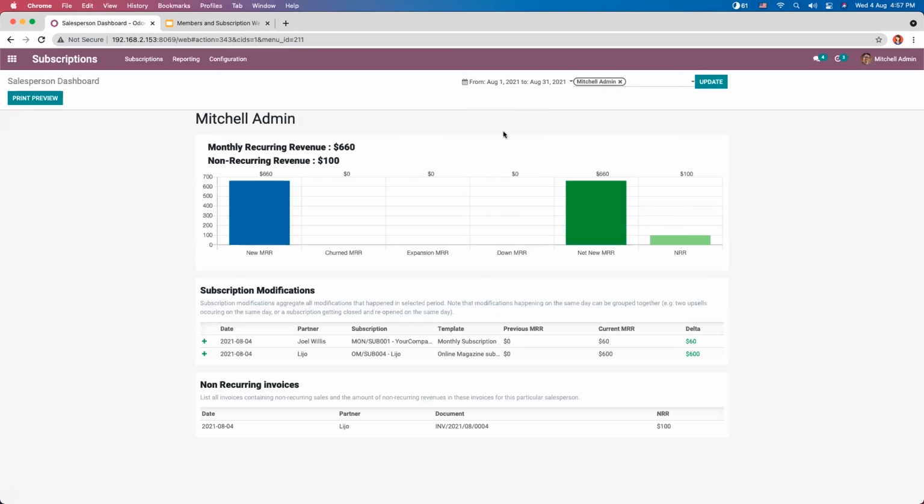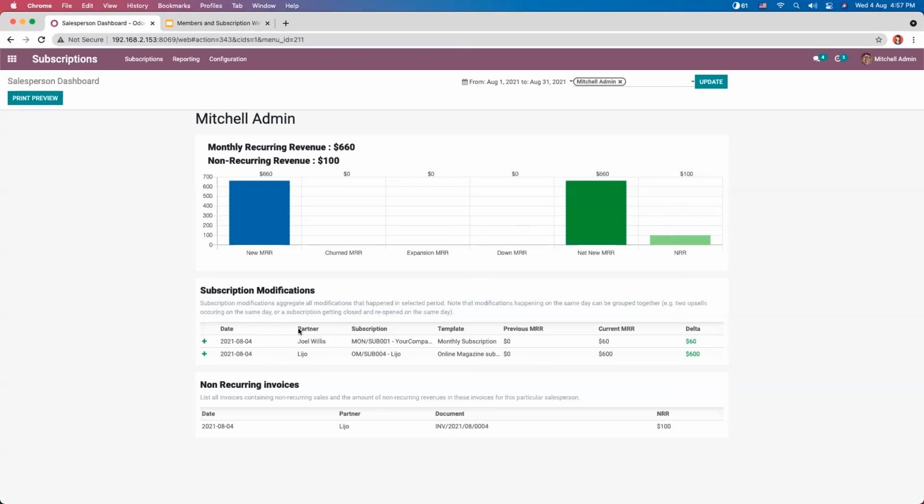By default, Michelle Admin is added as a salesperson, so you can view the report of Michelle Admin. Here you can see the monthly recurring revenue for this salesperson is 660 and non-recurring revenue is 100. You can view new MRR, and here we have a graph view. Below you can view the subscription modifications.